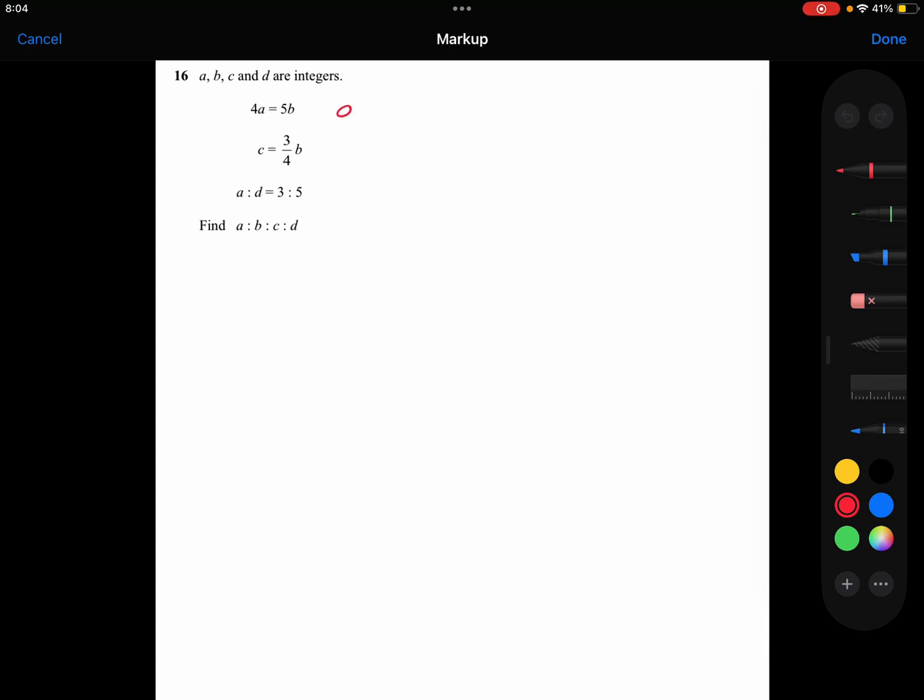So I'd like to know what the ratio of A to B is. Now, some of you might be able to read that straight from this equation. A little trick I like to do, just to be absolutely sure of this, is I pick a value of A. So let's say A is 10. If A is 10, then the 4A would be 40, which would then give me 40 is equal to 5B, which would mean that B is 40 divided by 5, which is 8.